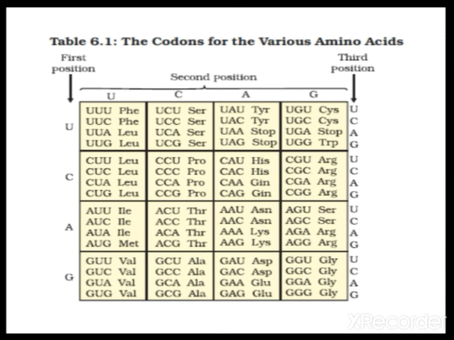Now let us see the genetic codes, how they are written. Here on one side 4 nitrogenous bases are given, in the second position other 4 nitrogenous bases, and in the third position other 4 nitrogenous bases are written. While writing a code, from the first position one nitrogenous base, from the second position another, and from the third position the third nitrogenous base. Together, as I already told you, 64 codons will be developed. Children, no need to learn the genetic code by heart, but at least we can remember stop codons and start codons.